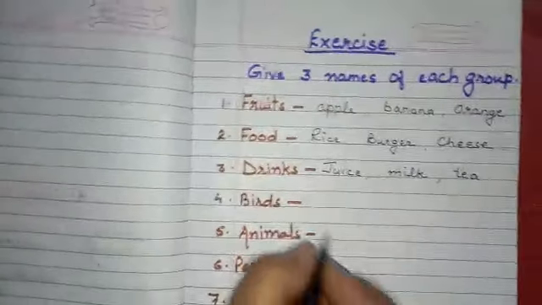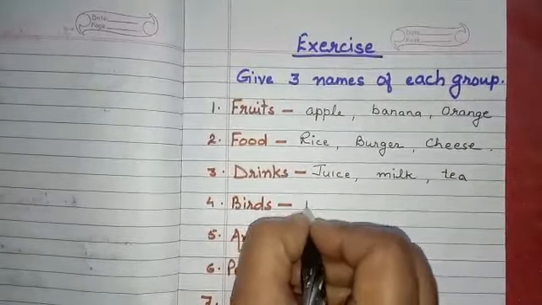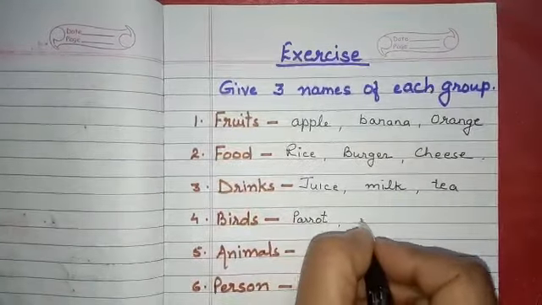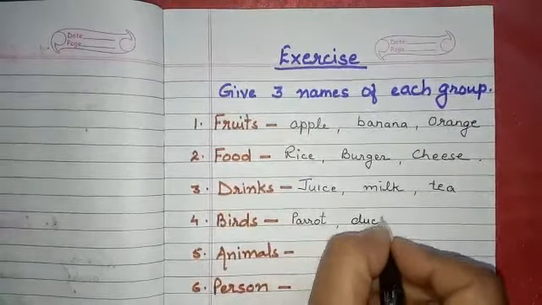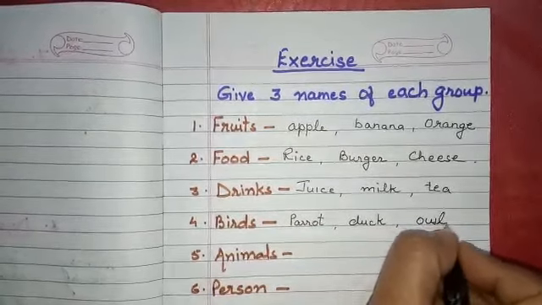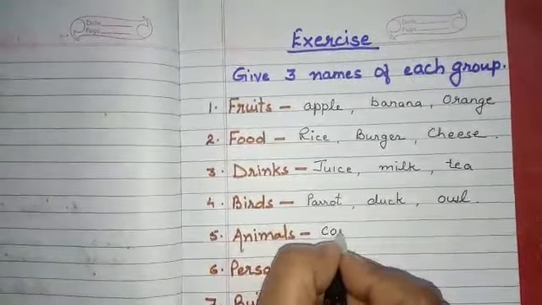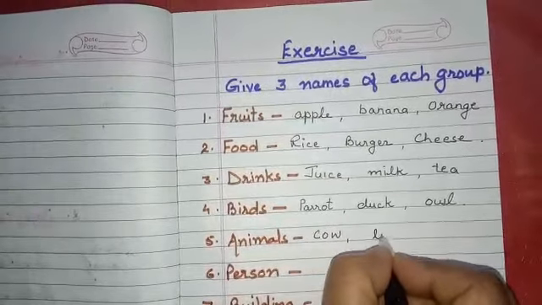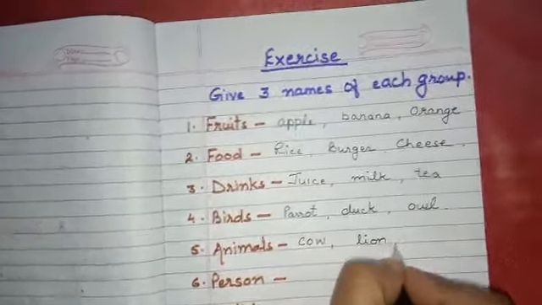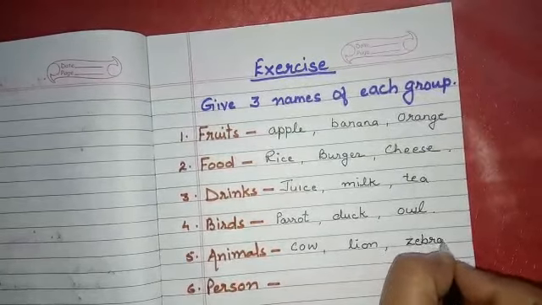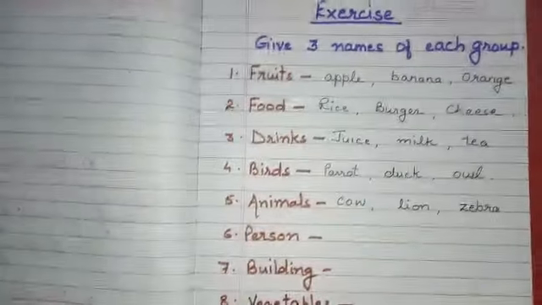Name of the birds: parrot, duck, owl. Name of the animals: cow, lion, zebra.